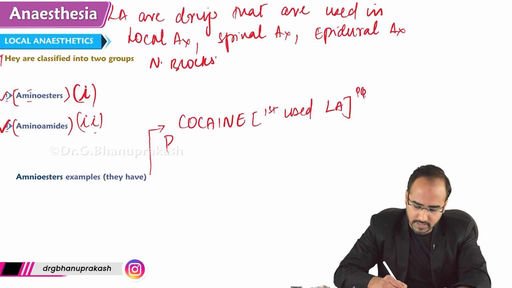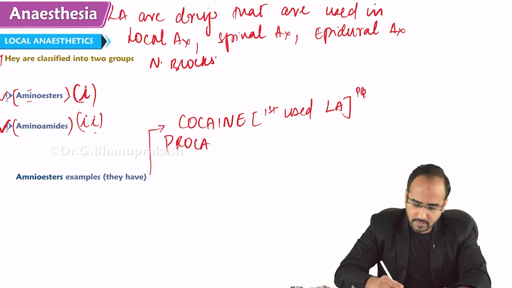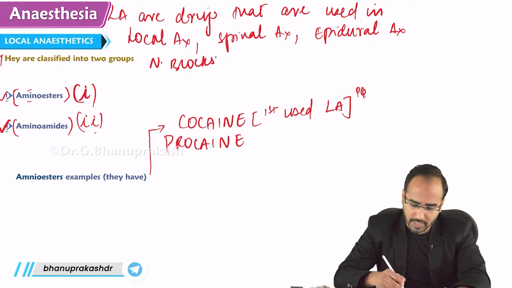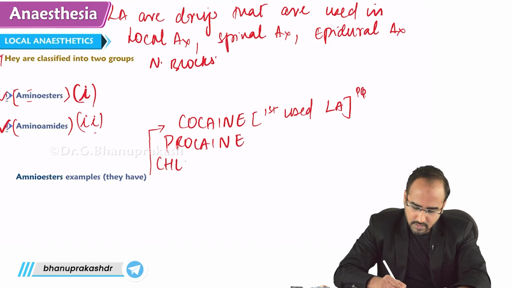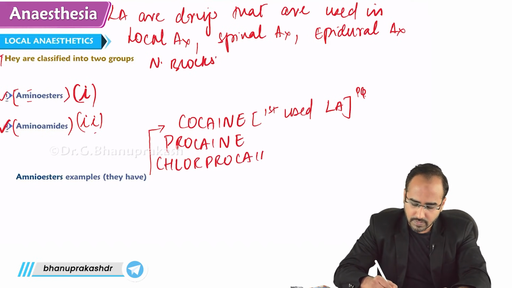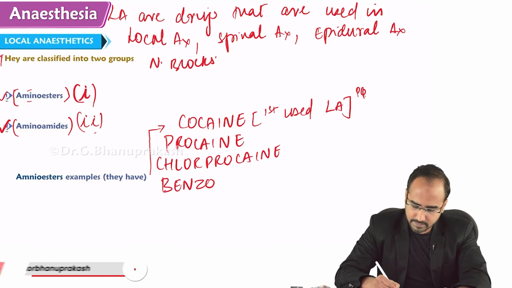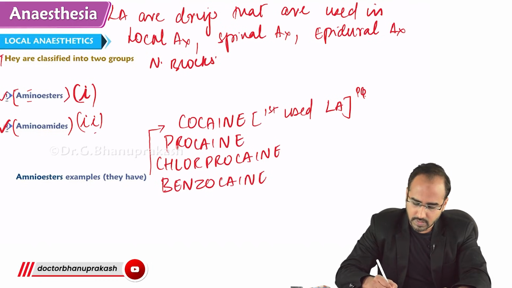After cocaine, there is procaine. Cocaine is there, procaine is there, chlorprocaine is there, benzocaine and tetracaine.